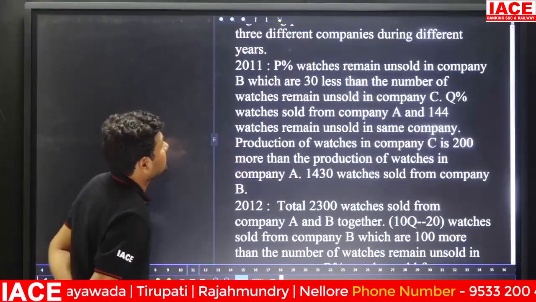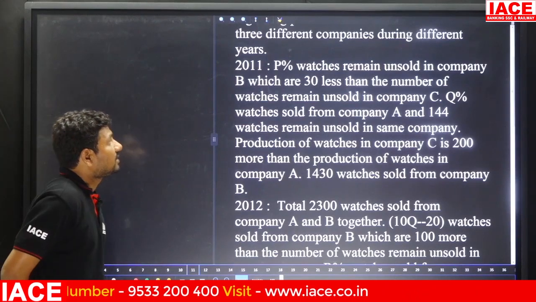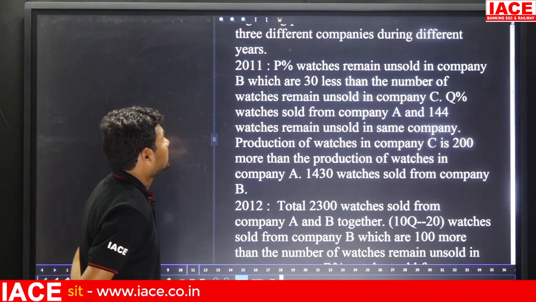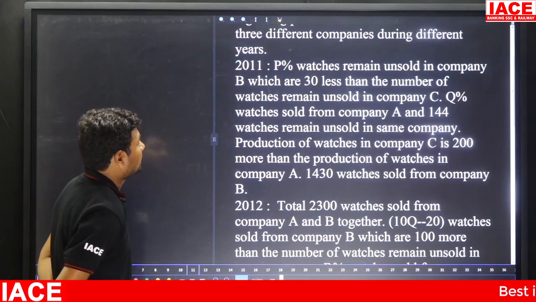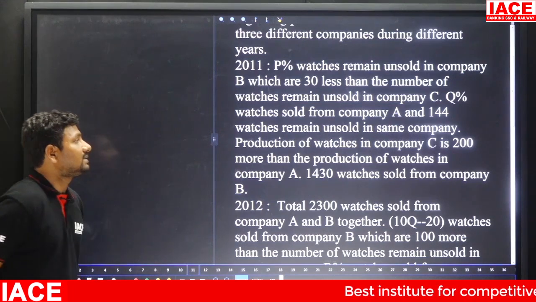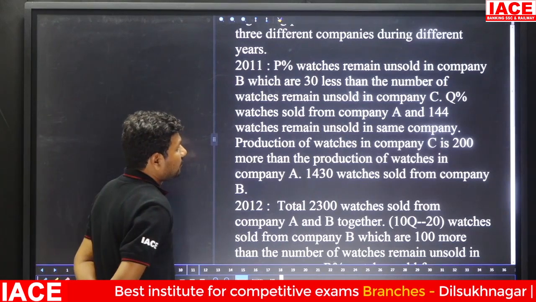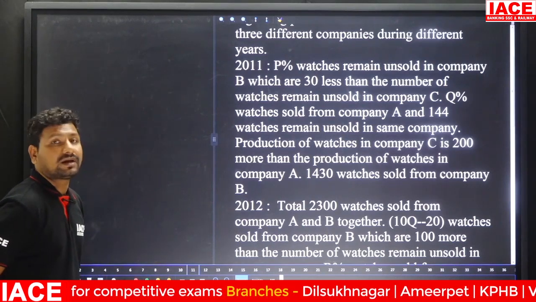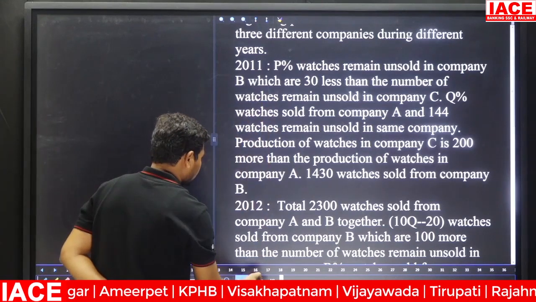Look at 2011. P percentage watches remain unsold in company B, which are 30 less than the number of watches remaining unsold in company C. Q percentage watches sold from company A and 144 watches remain unsold in the same company. Production of watches in company C is 200 more than the production of watches in company A. 1430 watches sold from company B. This total data belongs to 2011.